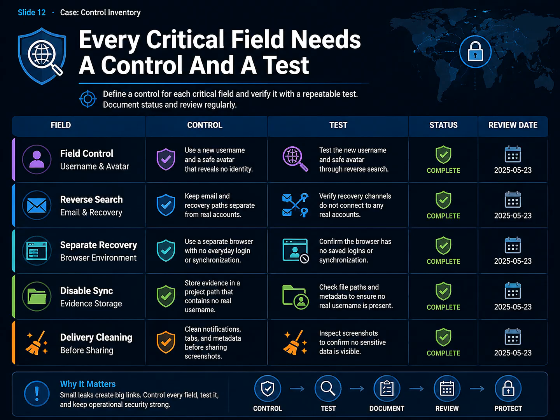Give every high-priority field a control and a pass condition. Search the new username across major platforms and search engines. Reverse search the new avatar. Confirm that registration and recovery channels do not reach real accounts. Inspect the browser for automatic login, synchronized extensions, and real contact recommendations. Use a project path without a real username. Review public screenshots visually and through metadata tools.